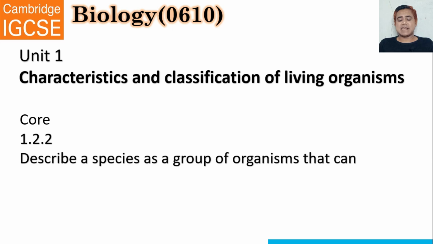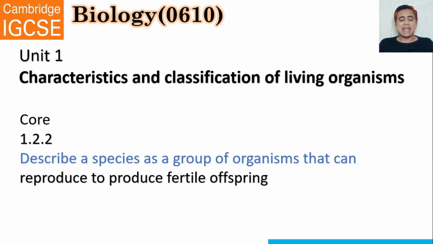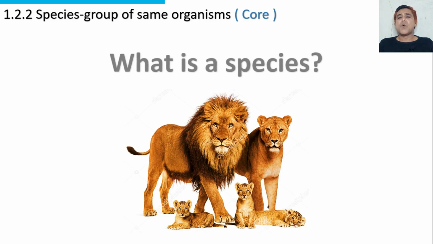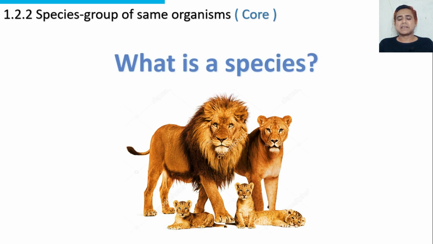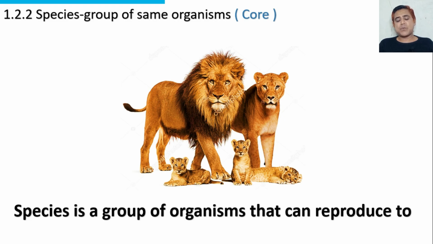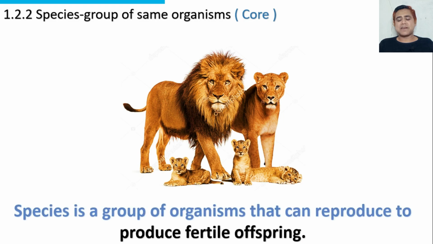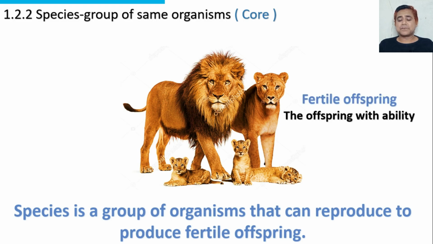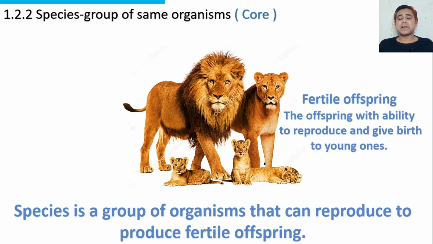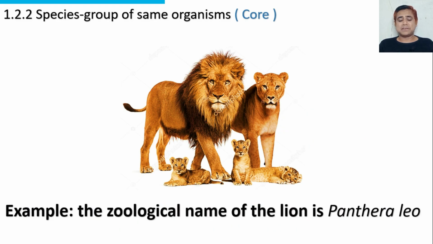Describe a species as a group of organisms that can reproduce to produce fertile offspring. What is a species? A species is a group of organisms that can reproduce to produce fertile offspring. What are fertile offspring? We can define fertile offspring as offspring with the ability to reproduce and give birth to young ones.